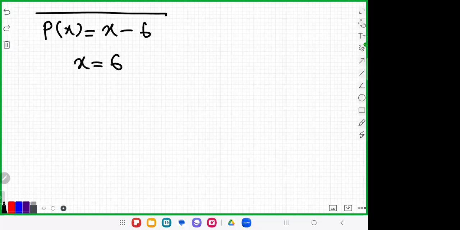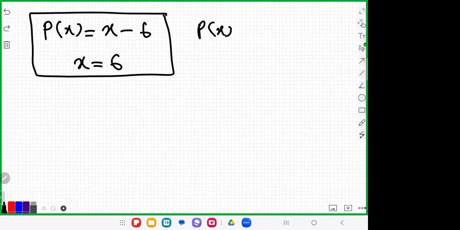So if it is a linear polynomial, suppose x minus 6, you will get only one value for x, that is 6. 6 minus 6 is equal to 0. Suppose we consider a quadratic polynomial, for example, x square minus 4. If you put the value -2, what is -2 square?